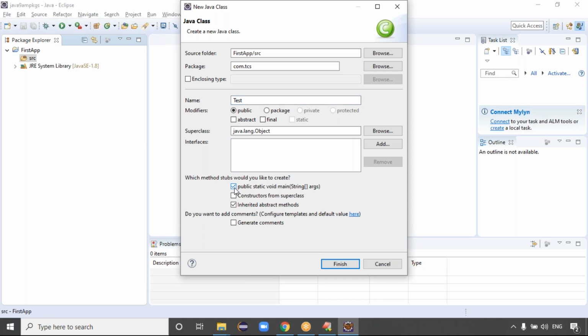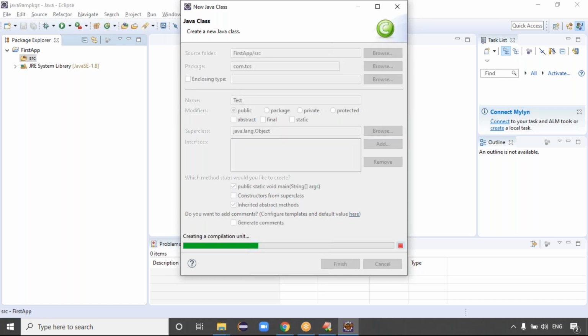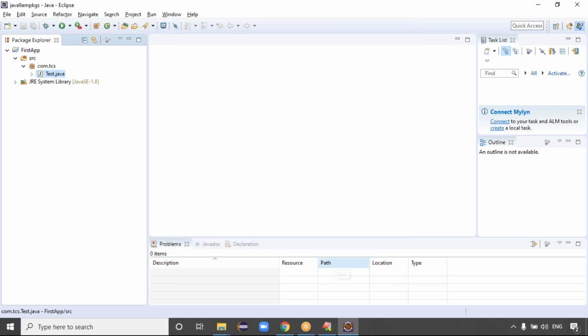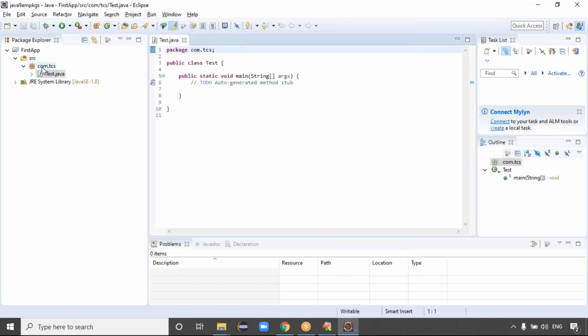See here, public static void main. I need the main method. Public static void main. Just click on Finish, guys. That's it. Once we click on Finish, it shows the Test class. Guys, are you able to see the package statement or not? com.tcs.